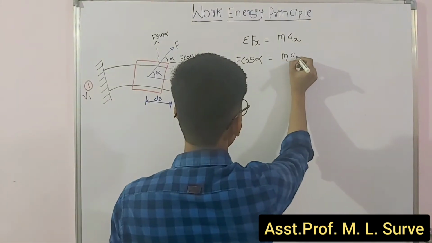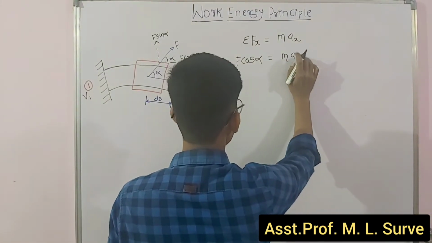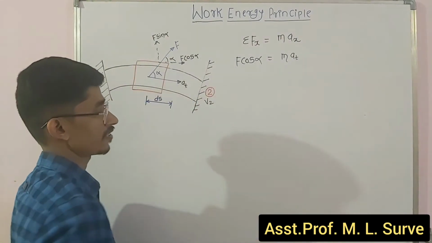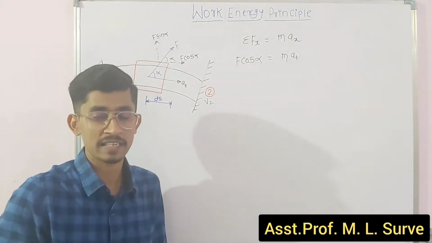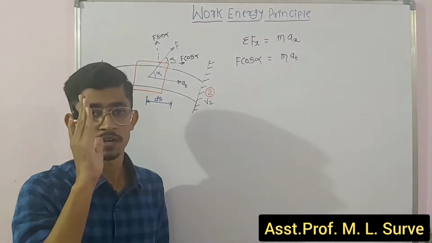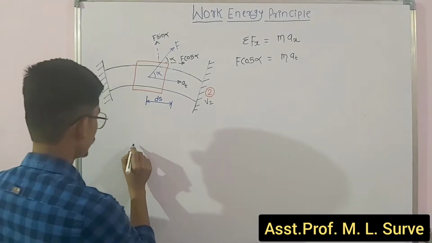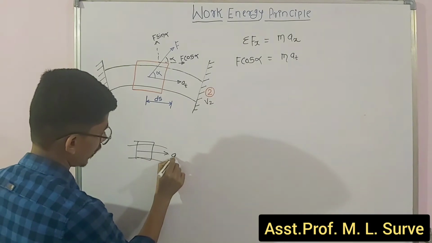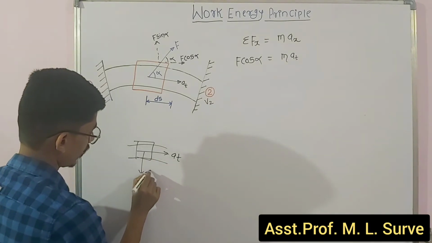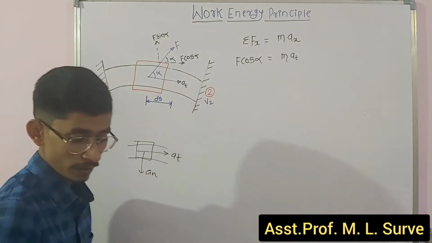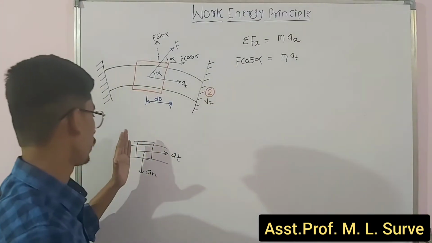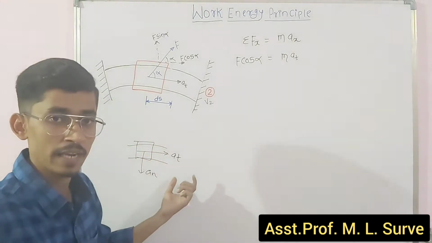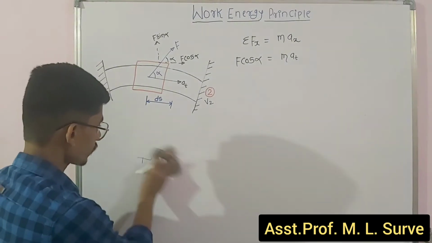So m into a, so we can write here acceleration along x direction, it is the tangential acceleration. If I am saying acceleration along y direction, then it is normal. Already I have discussed with you. Here you will get tangential acceleration, here you will get normal acceleration. In this way you can remember: if we want the y direction, here it is normal. If you want the x direction, here it is tangential acceleration.